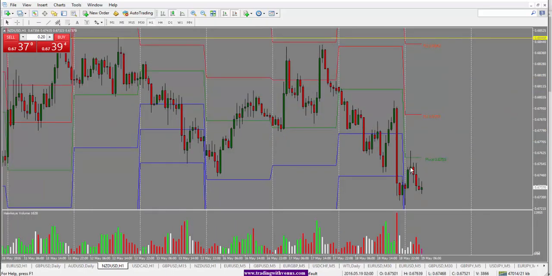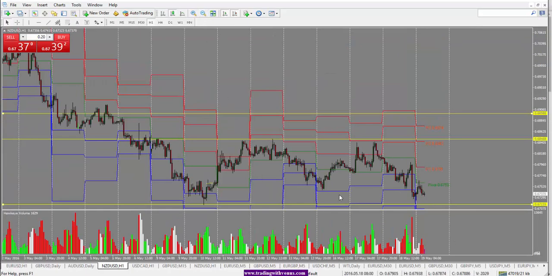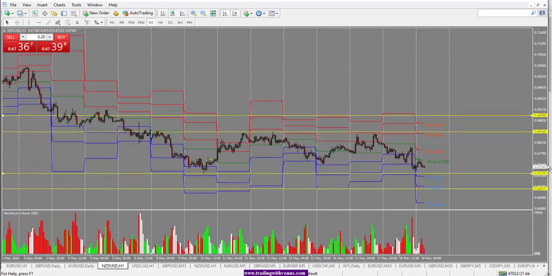Looking at the 1 hour chart here, looks like we did see a push into the pivot point here and a rejection of that. And now we are looking for a further move to the downside here. So this is the support and resistance level we are watching, 67.15. And once the price gets through that, the target is at 66.60-ish area, which is also our S2 level here.